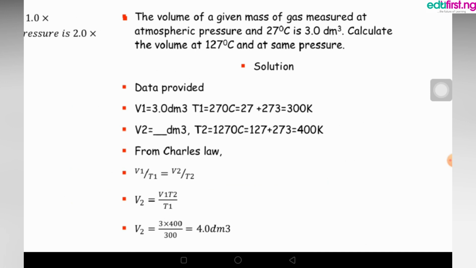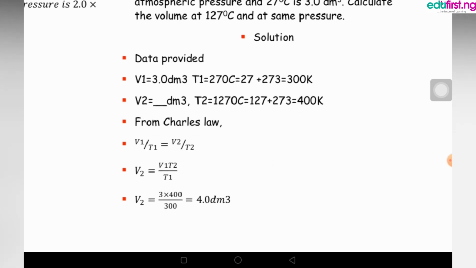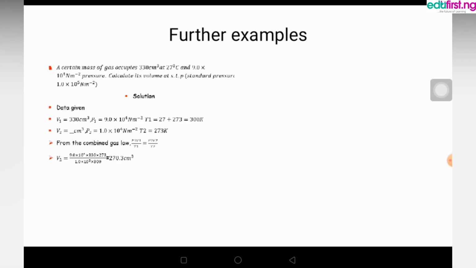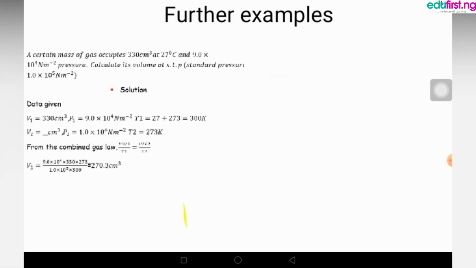Now we need to calculate the second volume, V2, and the second temperature, given as 127 degrees Celsius, also needs to be converted to Kelvin, which is 400 Kelvin. Charles' law relates volume to temperature, so we're going to use V1 over T1 equals V2 over T2. Making V2 the subject of the formula, we have V2 equals V1 T2 over T1, and V2 gives us 3 times 400 over 300, which equals 4 dm cube.